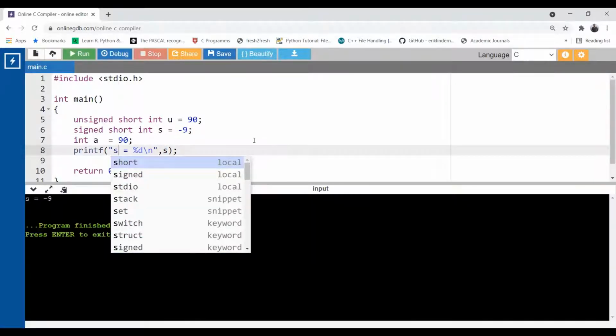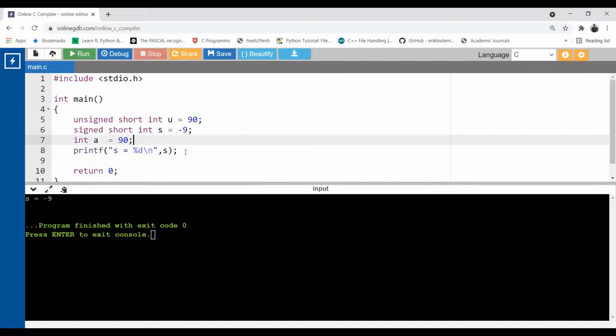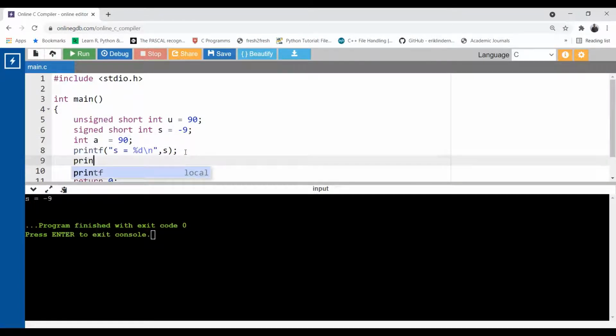Now let me show you. Suppose instead of %d, you were using %u for s. What will happen? s equal to %u. Okay, and then a \n and use s over here. Now run.